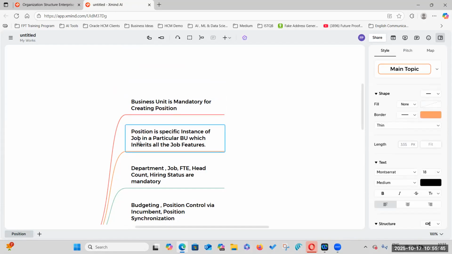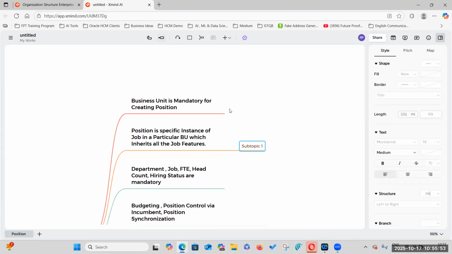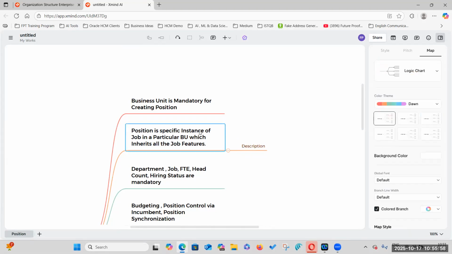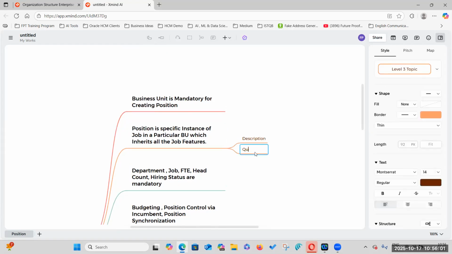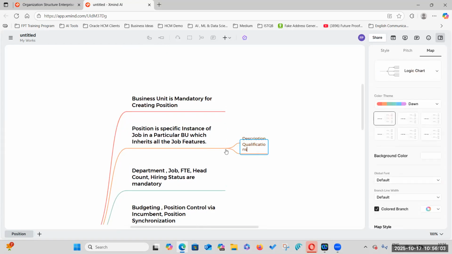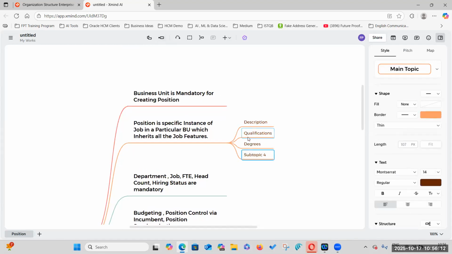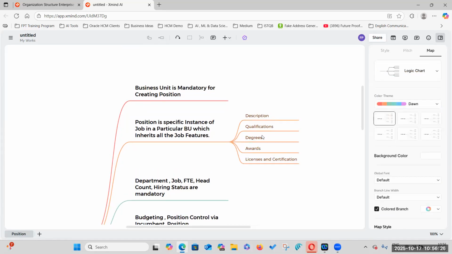A position is a specific instance of a job in a particular business unit, which inherits all the job features like description, qualifications, degrees, and awards. These are different features that will be inherited from the job. Okay.